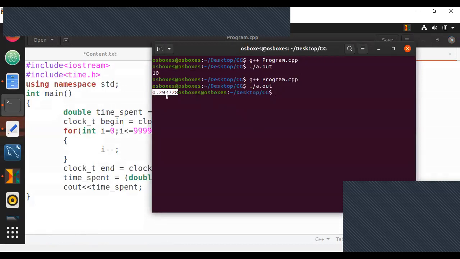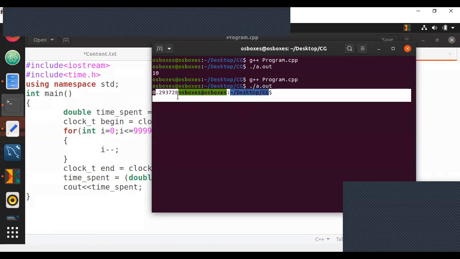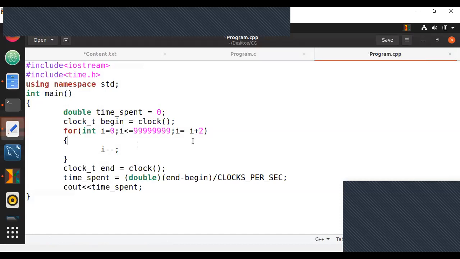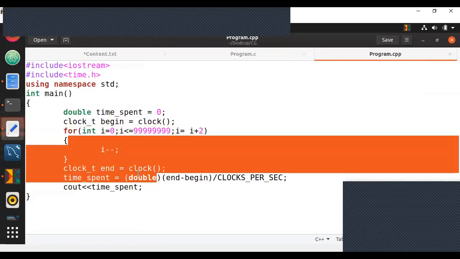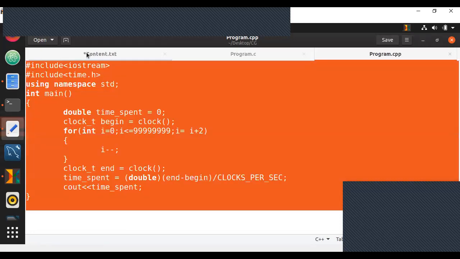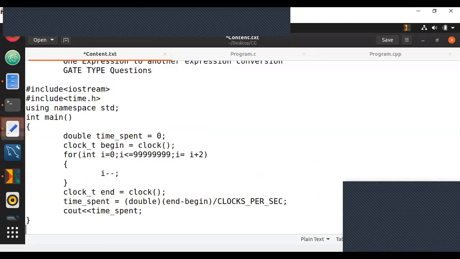So here it is spending 0.29 seconds. This is how it gives you a detailed way of seeing how long it takes to do something. Using this, you can find out how long a particular program takes to work. But this is not the case in every computer, because my computer may be faster or slower than your computer. Both of our computers will not give you the same output.